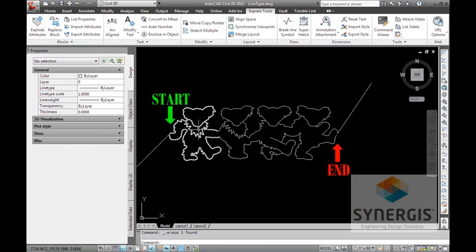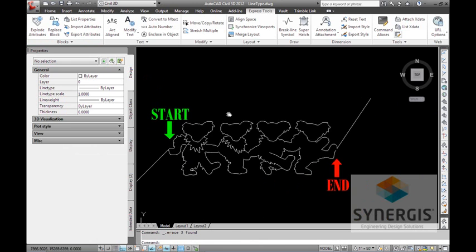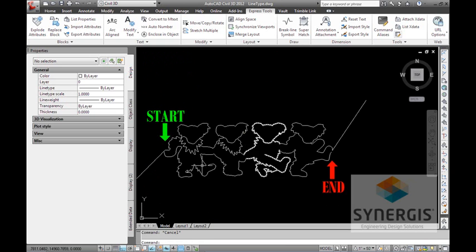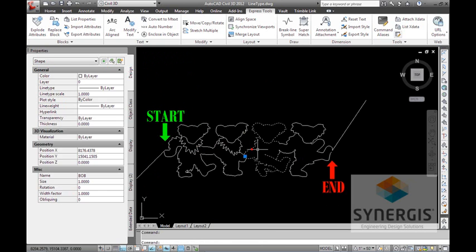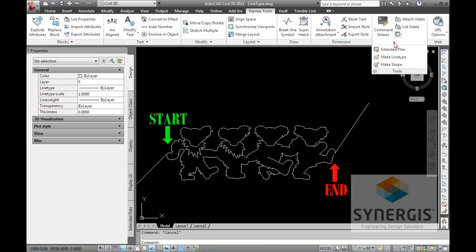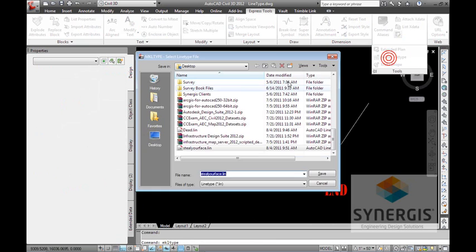So now I have all the objects that I want to make my line type from, right? And if you remember, these guys up here, they had a portion of a line. You don't even need to have that. I just have 4 different shapes coming across. So again, I'm going to run the line type one more time. Make line type.